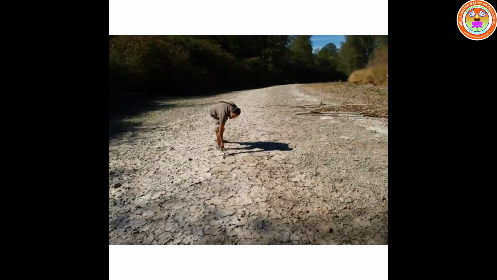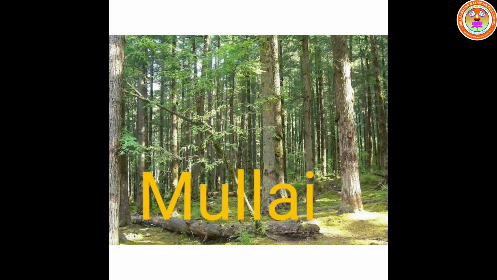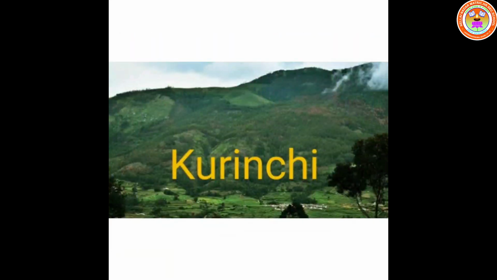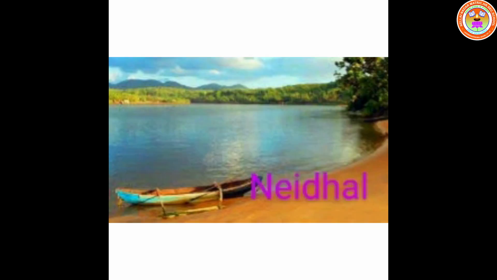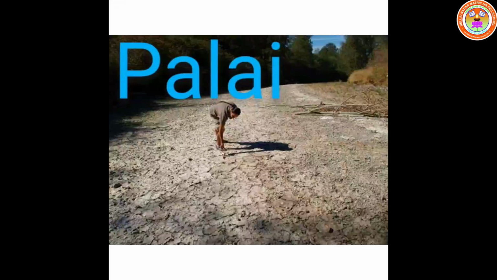The 5 types of landforms in the Sangam age were divided on the basis of the work done by the people. Out of the 5 Thinais, only 4 types were permanent. They were Kurinji, Mullai, Marudam and Neithal. The 5th land, Palai, was formed when Kurinji and Mullai dried up. Now, shall we study about mountains?